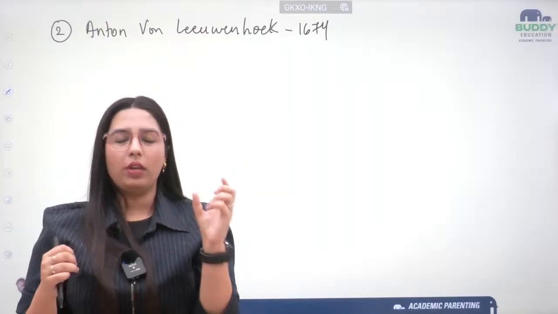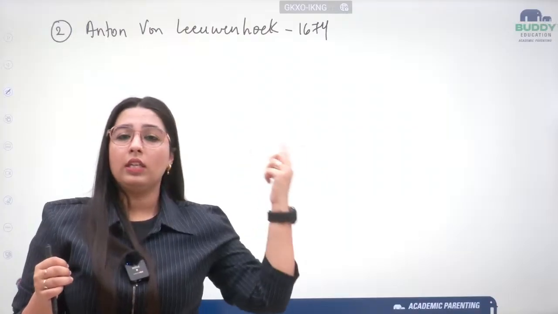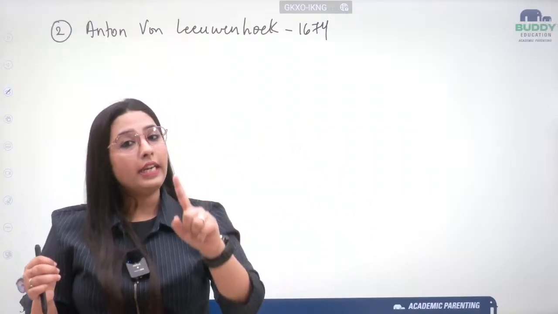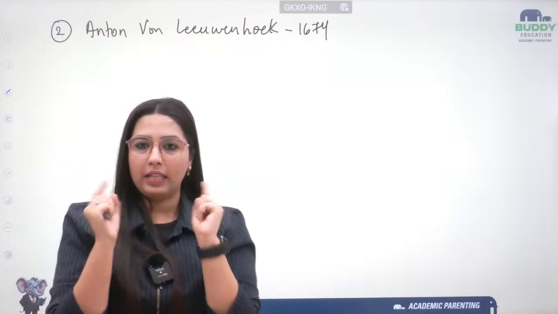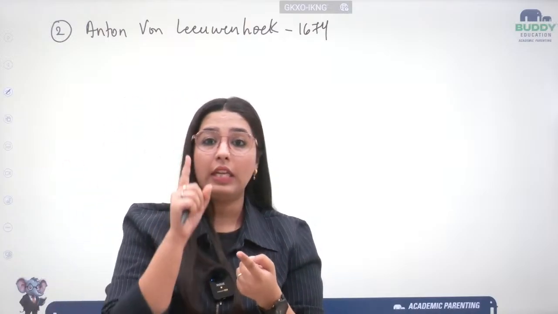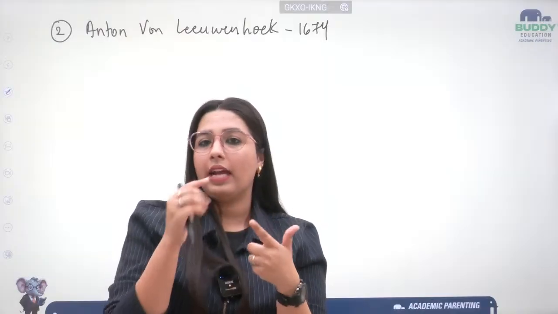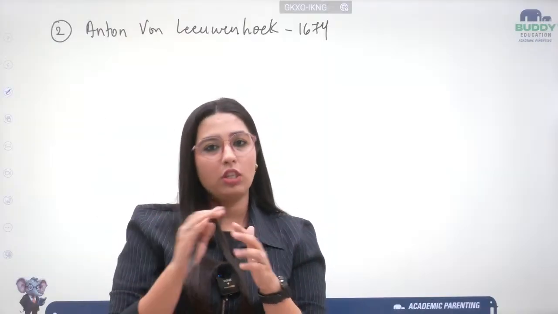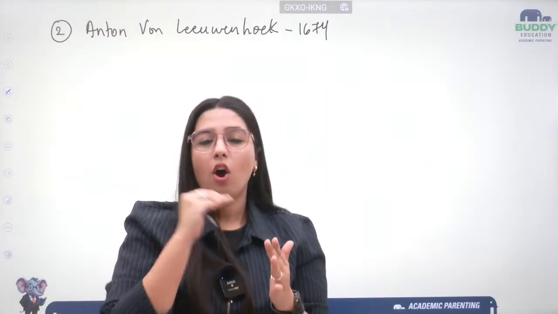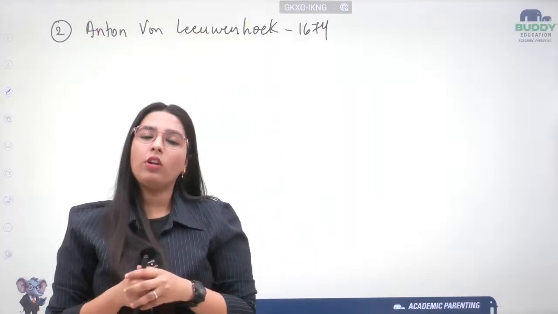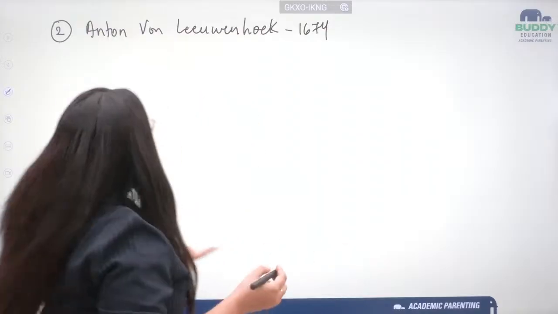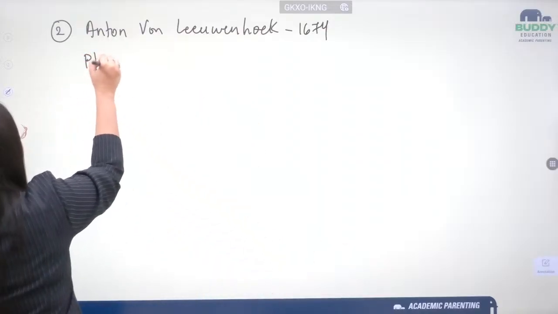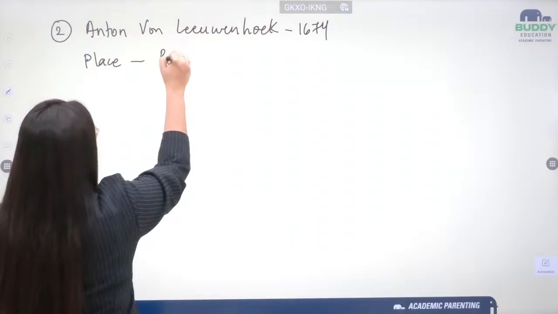So he thought, okay, there was a scientist in the year 1665 who said there is something, a closed compartment-like structure, but it is not moving, and he called that small compartment-like structure cellula. But then Leeuwenhoek came into the picture and said, no, these compartments are moving. The place where he examined was pond water.